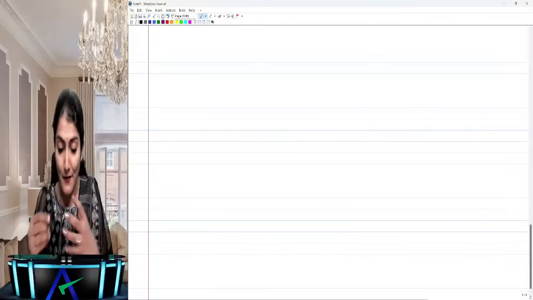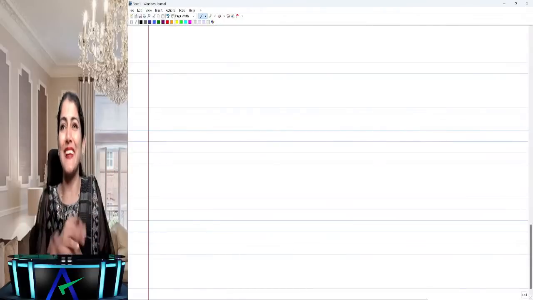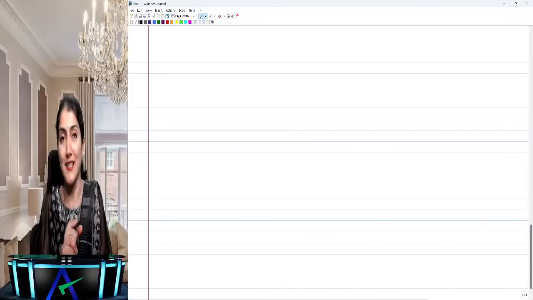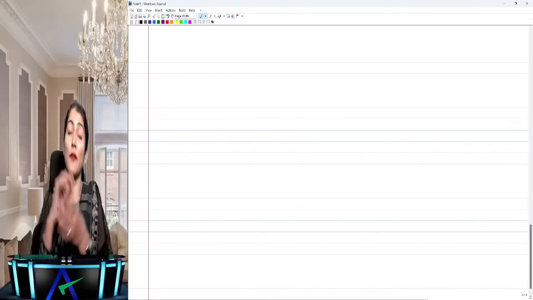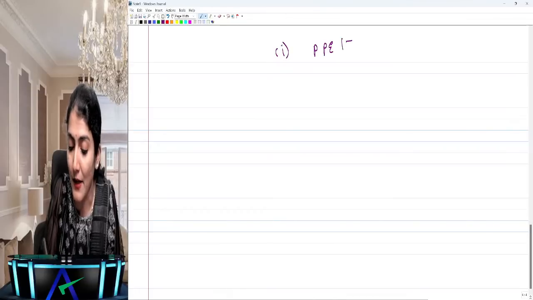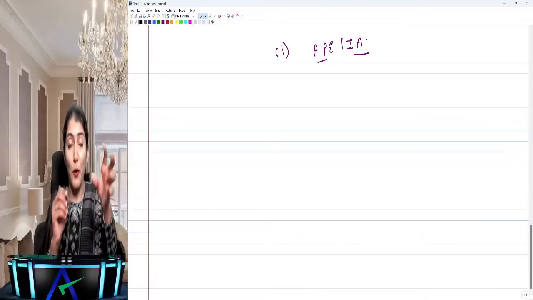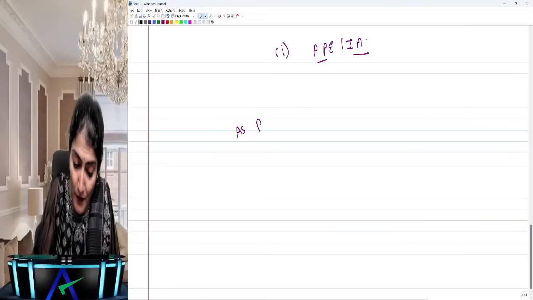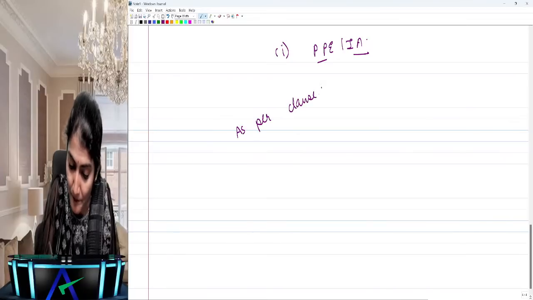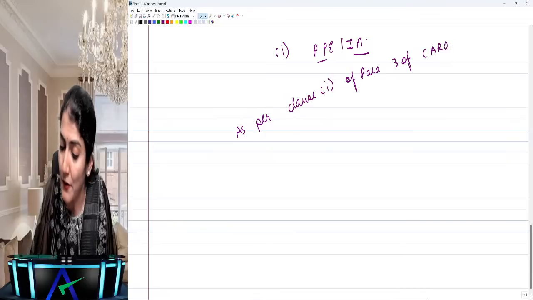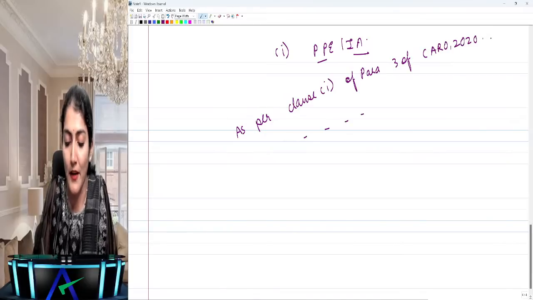Okay, right. So before going to anything else, now let's come to Caro 2020. So that's first regarding the applicability, and now coming to the clauses of Caro, right? We have clause 1, which is regarding property, plant, equipment, intangible assets. So how do you write the clause of Caro in the exam? As per clause 1, and then whatever A, B, C, D, the subclauses of para 3 of Caro 2020, the auditor is required to report, right? And then whatever is the reporting requirement, you write.